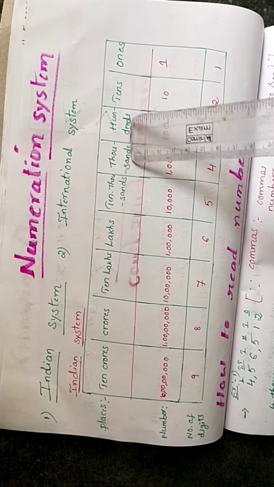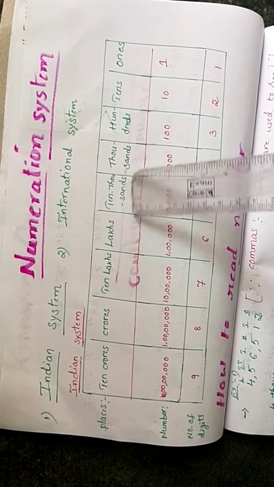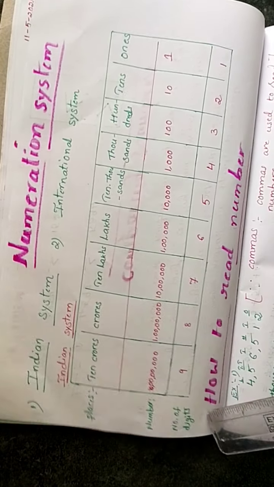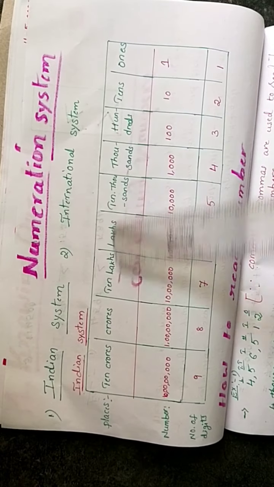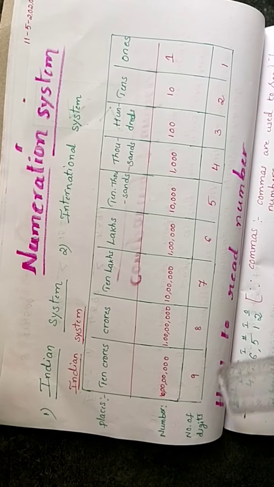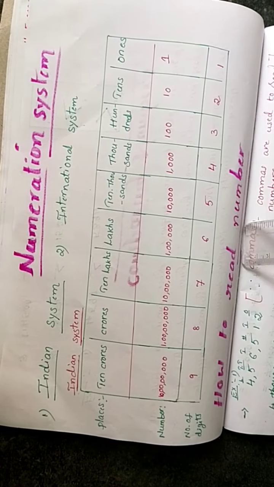How to write them: ones, tens, hundreds means 2 zeros, thousands means 3 zeros, 10,000s means 4 zeros. Like this, we write these numbers. And these are the number of digits. So how many digits here? 1, 2, 3, 4, 5, 6, 7, 8, 9. So in total we have 9 digits.